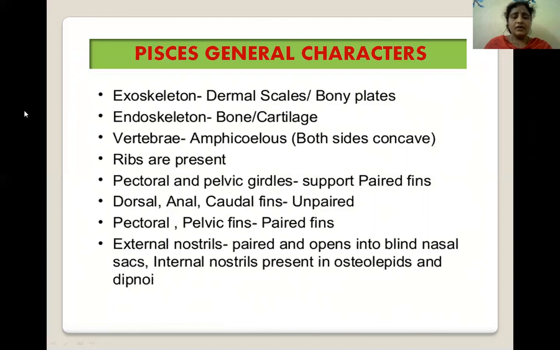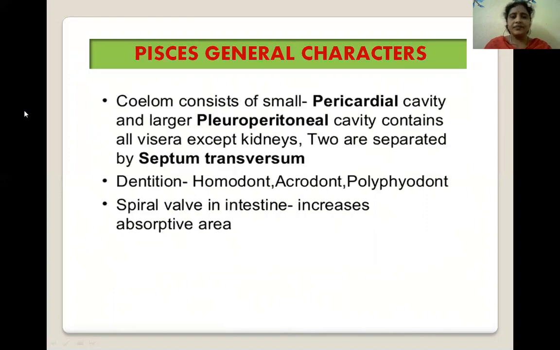Next, the vertebrae. Ribs concave on both sides are present in this fish. Pectoral and pelvic girdles support paired fins. They may have paired fins, or they may have unpaired fins. Dorsal, anal, and caudal fins are unpaired fins. The pectoral and pelvic fins are paired fins.